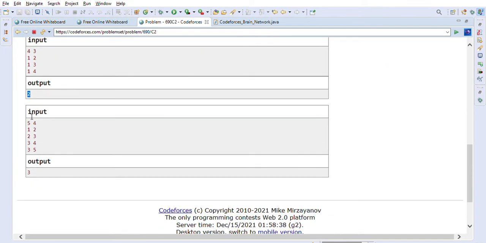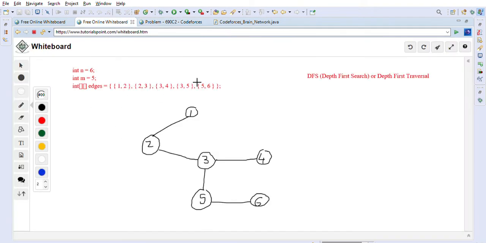So let's take another example that I created here. It's a little bigger than the given example. So let's take a look at this example. So this is the graph: 1 2, 2 3, then 3 4, 3 5 and 5 6. So these are the edges that are given to us. This is how the visual of the graph will look.